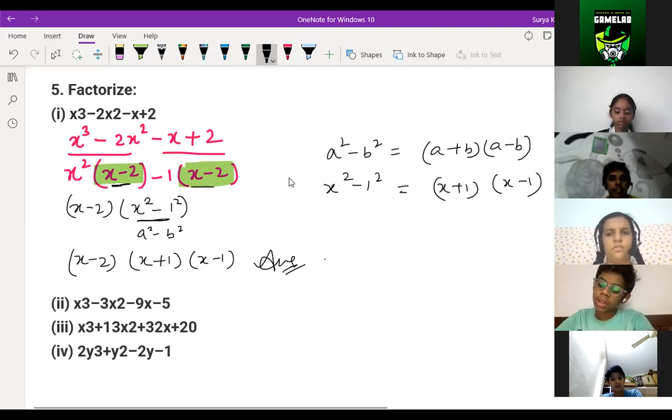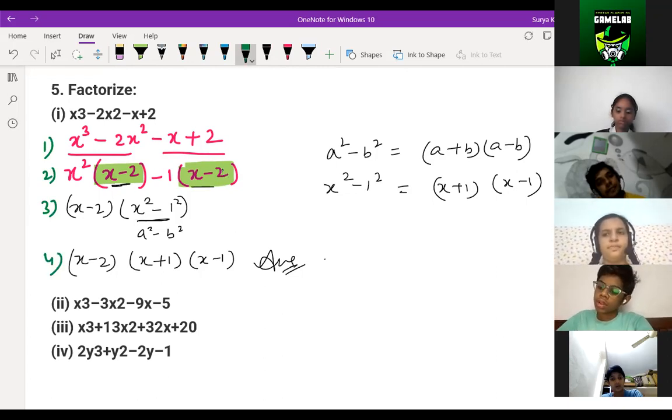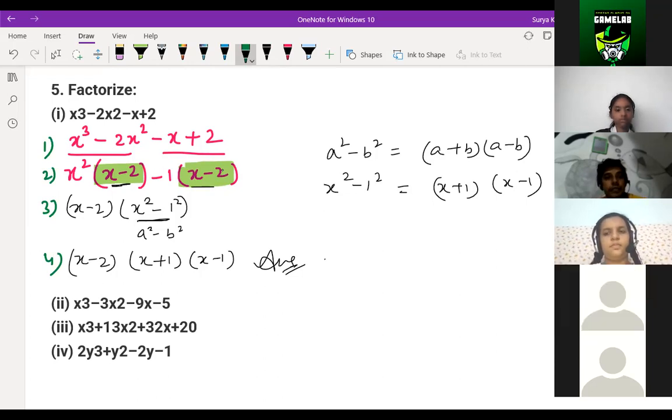See, second question. First, if you want to ask a doubt for the first one, you can ask. First, second, third, fourth step, any step you are having doubt, you can ask. Sir, I have a doubt in third step. Okay. See, in third step, what we are writing is, in second step, we are taking x minus 2 common from both. I'm writing here x minus 2. Then what is pending, that we are writing here.